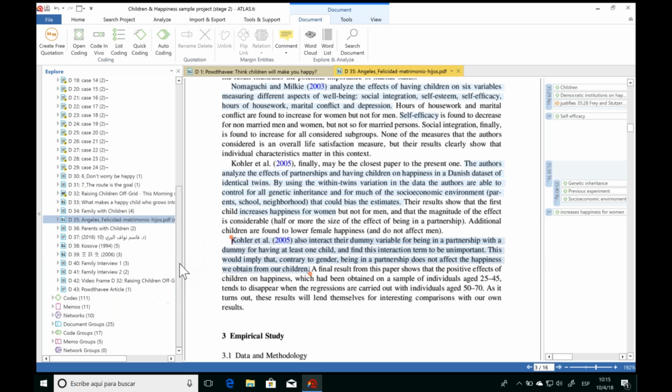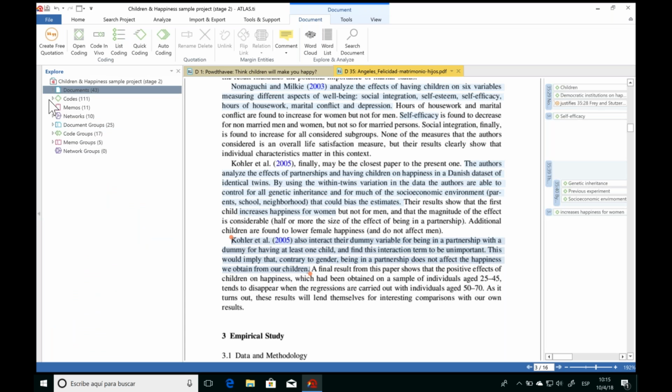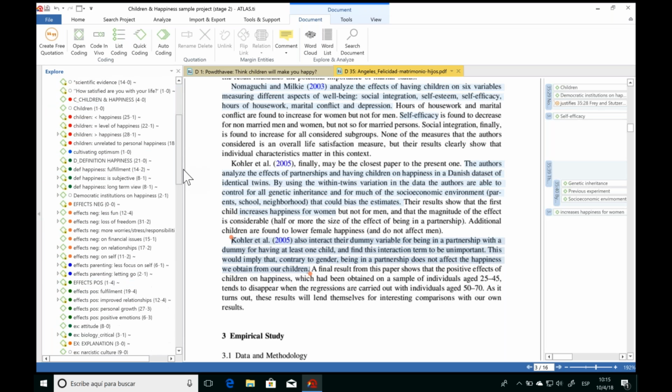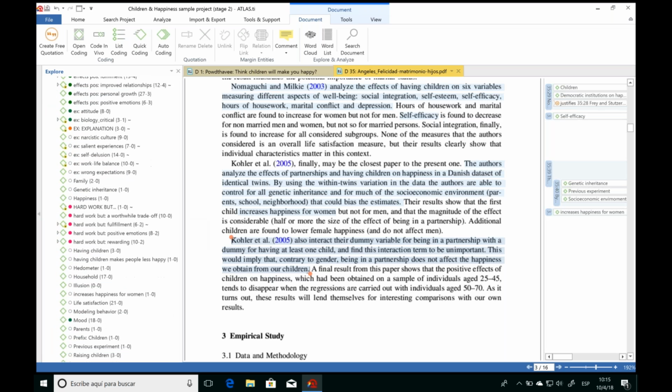All you need to do is go to the Project Explorer panel and open up your list of codes. So here we can see all of the codes that are in this project. And there we have our code on genetic inheritance. So since we created it here, ATLAS.ti saves it in the list of codes.